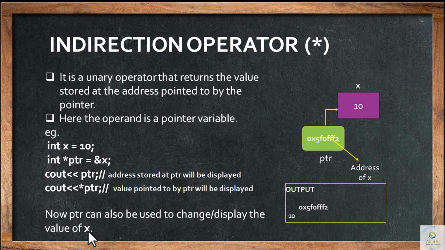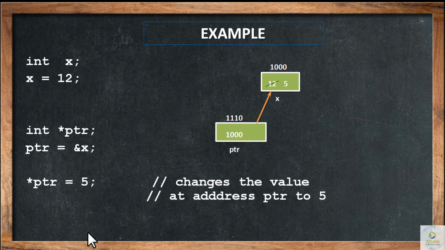This can act like a disadvantage or an advantage of pointers. Many pointer concepts have been removed in later programming languages such as Java, because once a pointer has the address of any variable, it can change the value of that variable, which is against security reasons. Okay, so let us take another example and understand in a better way how the indirection operator is going to work.